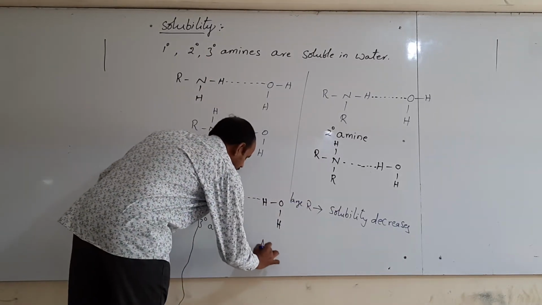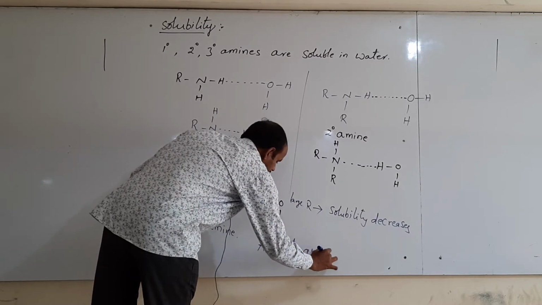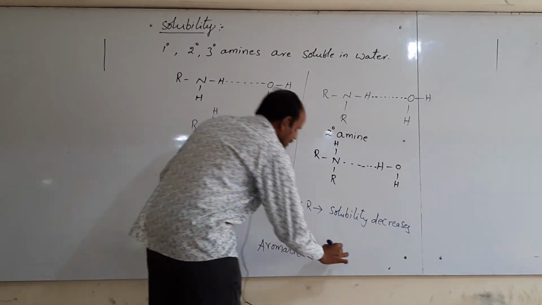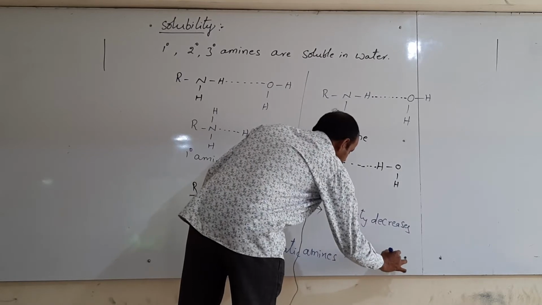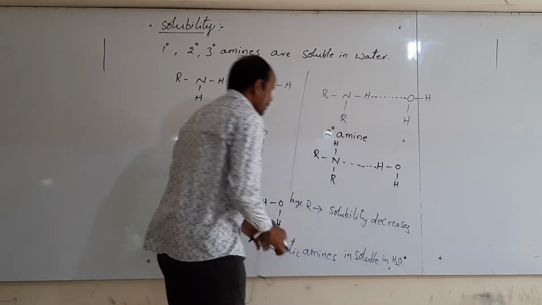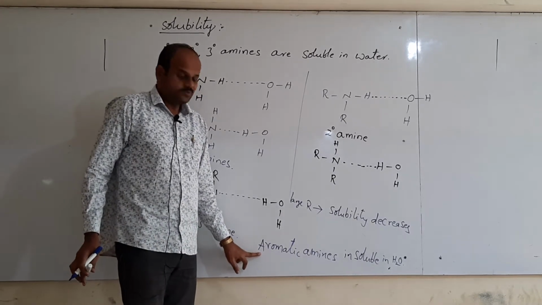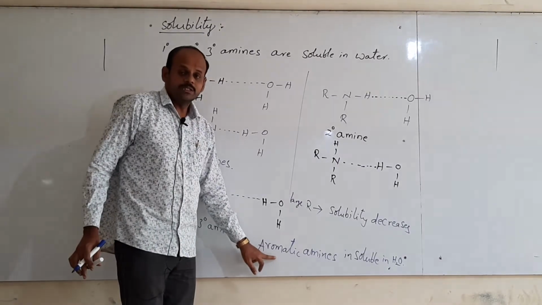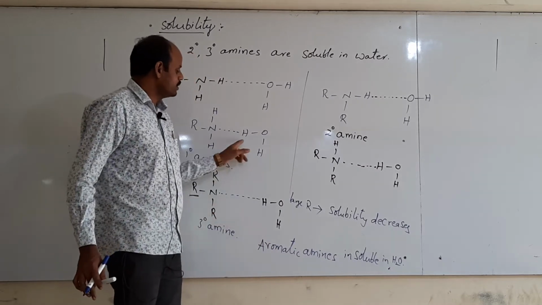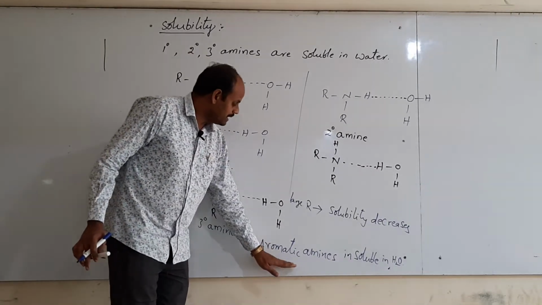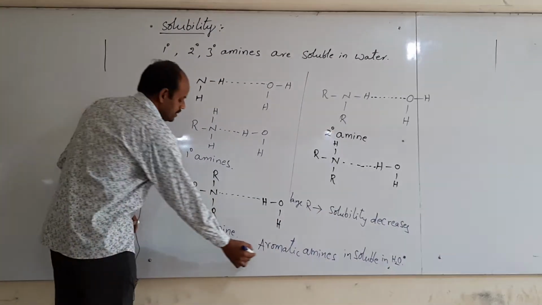And aromatic amines. These are insoluble in water. Because here the aromatic group is a large hydrocarbon group, hence it opposes the formation of hydrogen bonding with water. Thus, these aromatic amines are insoluble in water. Okay, this is about solubility of amines.